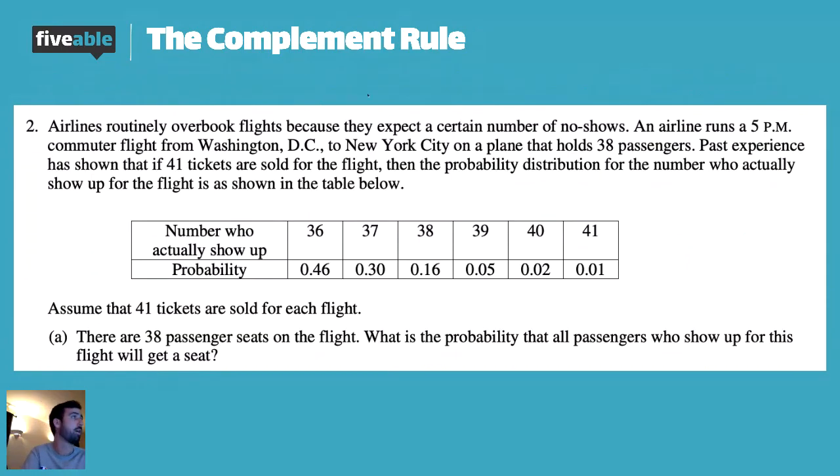So, looking at our table below, 36 people show up for the flight if they sell 41 tickets 46% of the time. 37 people actually show up for the flight 30% of the time. 38, 16%, 39, 5%, 40, 2%, 41, 1%. So notice if I added all those probabilities together, they should add to 1. They should equal 1 if I add up all those probabilities together, and they do.